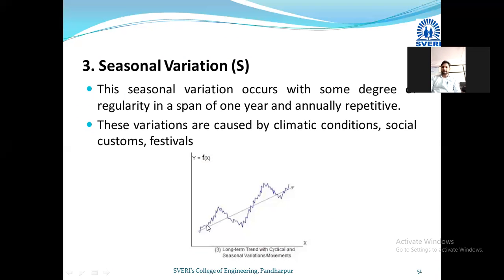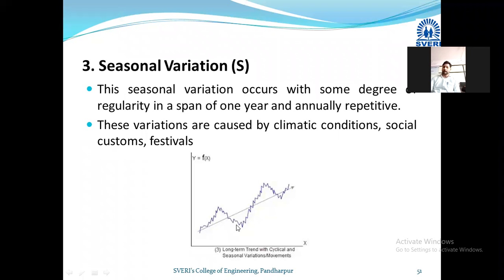These fluctuations are happening on a seasonal basis, during festivals, or due to environmental or climatic conditions. On that basis, these fluctuations happen in the demand for a particular product. The fluctuation that happens on the basis of a season, a climatic condition, or festival seasons is called a seasonal variation.